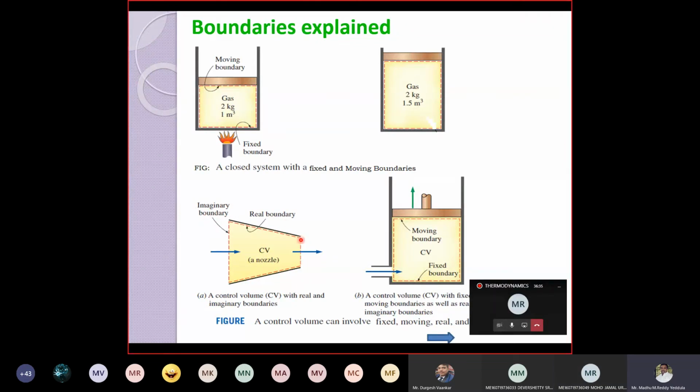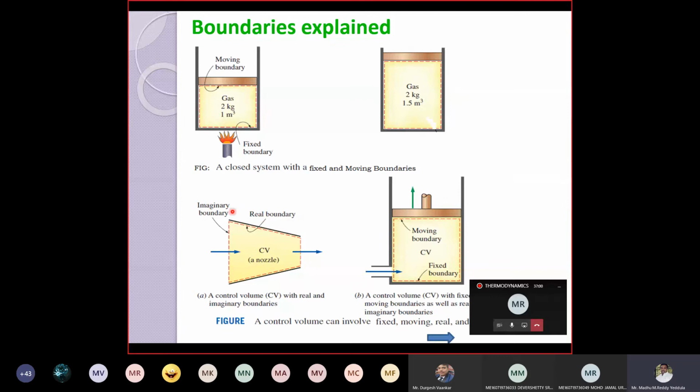If area decreases, what happens to velocity? Velocity will increase, thereby its kinetic energy also increases, which means the velocity at this point is less than the velocity at this point. So the kinetic energy of the fluid entering the nozzle is always in increasing order. That's the reason nozzles are used to accelerate the flow. If you want to increase the velocity of the fluid, you should fit it with a nozzle.